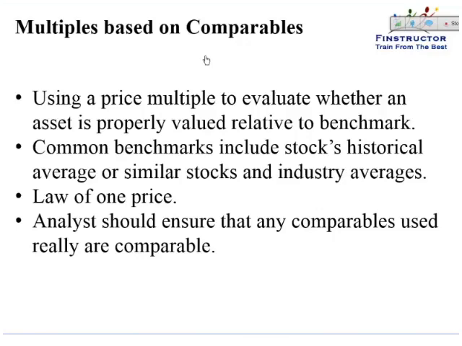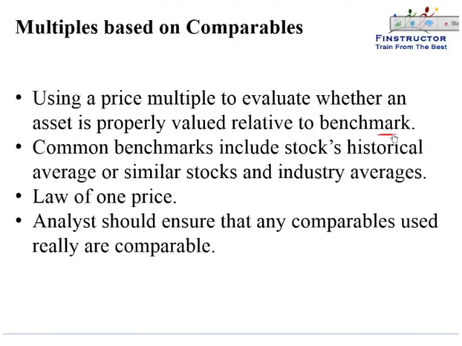As discussed in the beginning, price multiples can also be used based on comparables. So we can use the price multiple, that is the price to earnings, price to sales, or price to book, to evaluate whether an asset is properly valued relative to the benchmark.